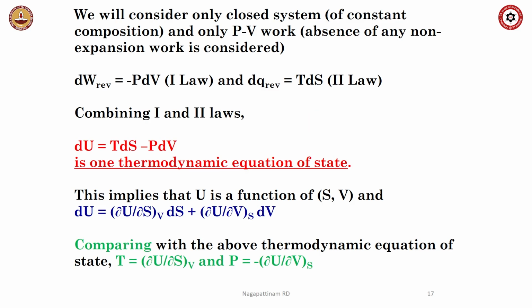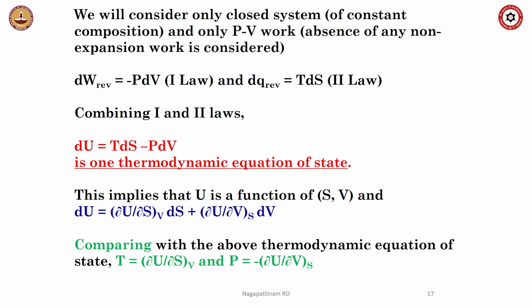The first one we start from this equation. Okay, this equation is familiar: dU equals T dS minus P dV. This is nothing but the second law and first law put together. Okay, so this is known as a thermodynamic equation of state. One thermodynamic equation of state is dU equals T dS minus P dV. So what it implies is U is a function of S and V. Otherwise, it will not be dU equals T dS minus P dV, right?